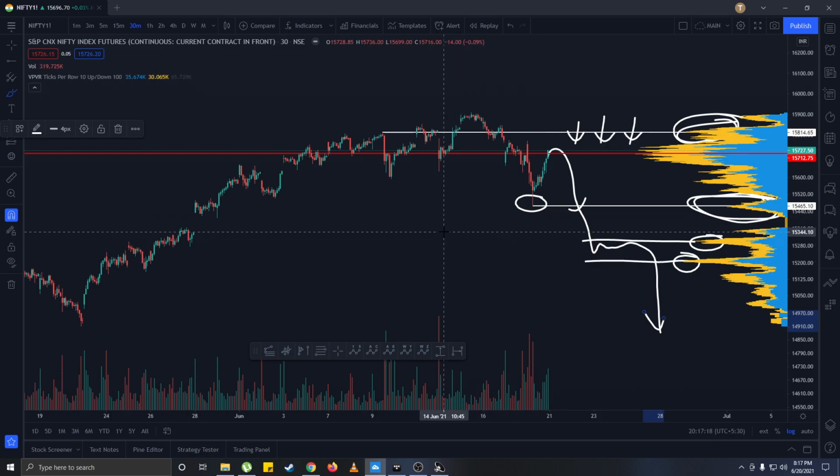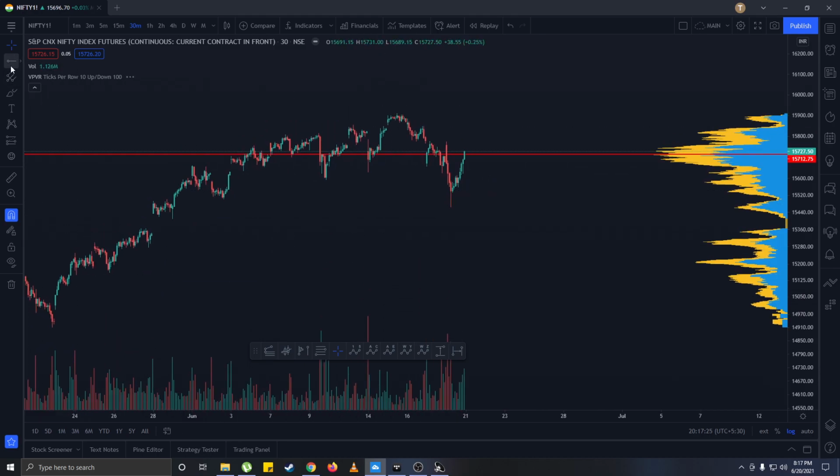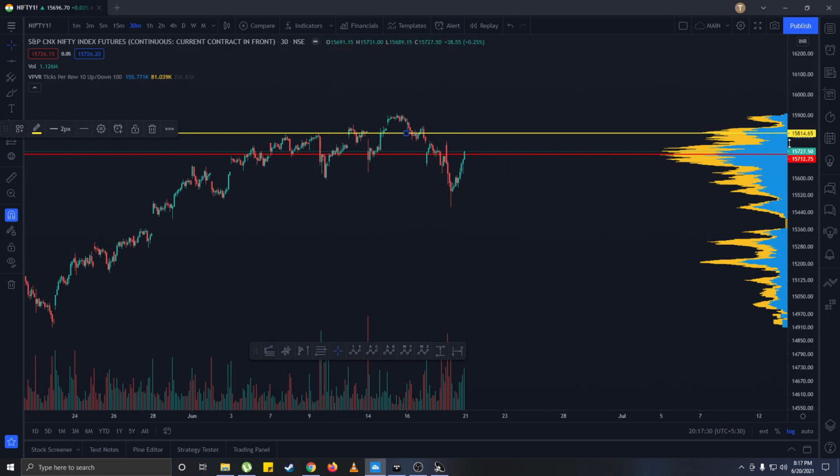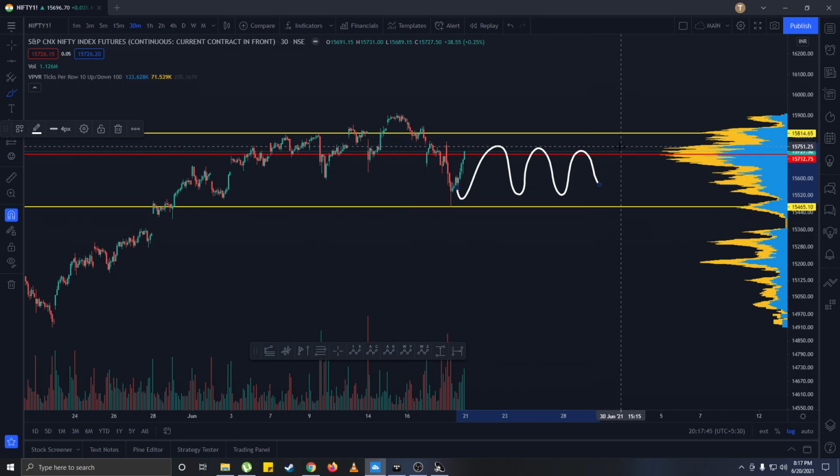For now, our two very important zones are right here: the first zone is 15,814 on the futures chart and 15,465 for the downside. So as long as the market is between this range, it will remain unclear where we will go. But after it breaks in any direction, I think we can have a trend going on.